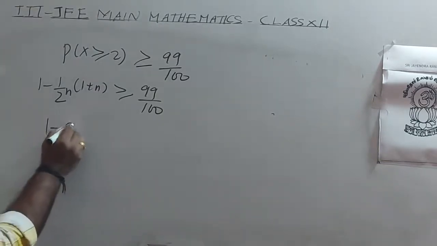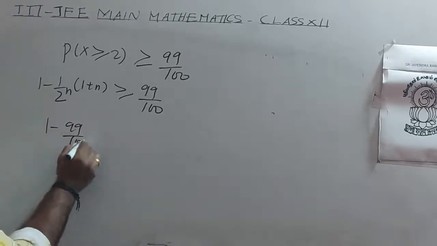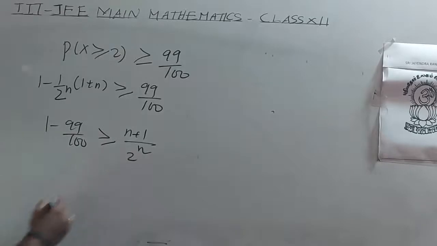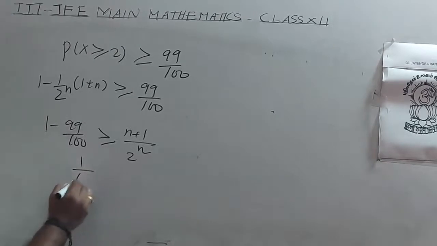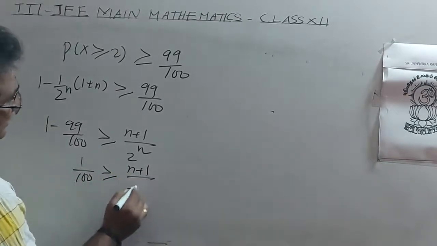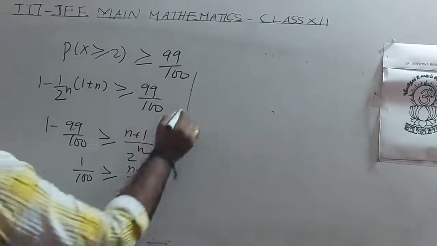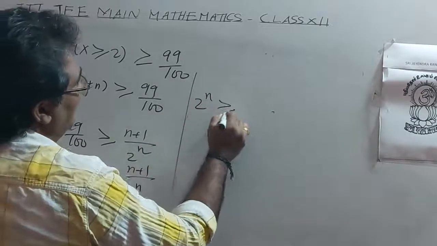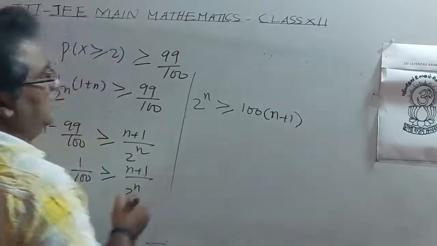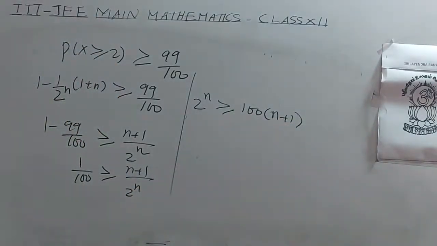So 1 minus 99 by 100 greater than or equal to (n plus 1) by 2 power n. 1 by 100 greater than or equal to (n plus 1) by 2 power n. So 2 power n greater than or equal to 100 into (n plus 1).